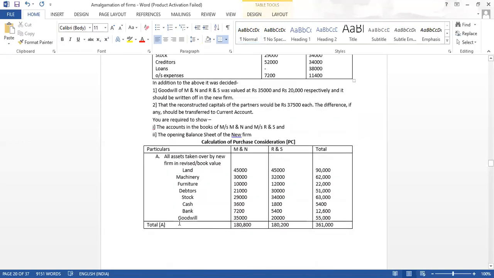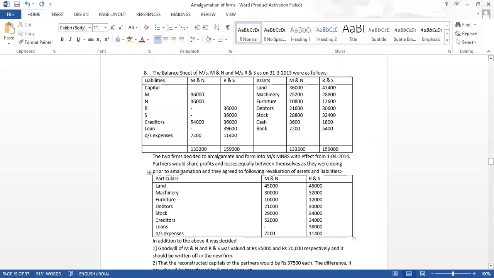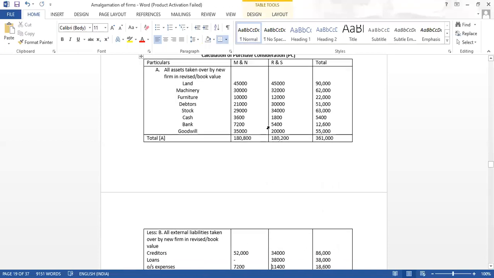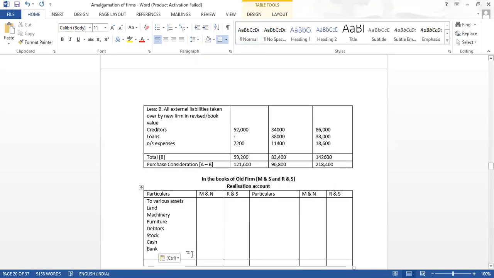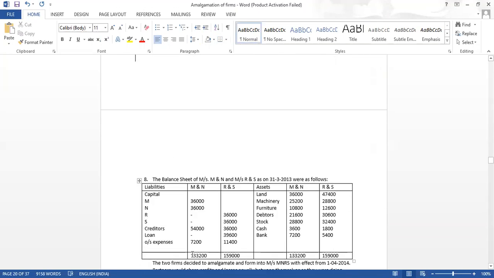So go to the balance sheet, copy all the assets' values, names of the assets. Now we will write the amount, balance sheet value.